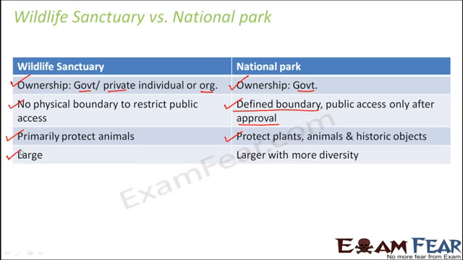Wildlife sanctuary is large, but national park is larger with more diversity. So here it is more diversified. That's why if you see in India, the number of wildlife sanctuaries is more, but size-wise they are smaller. But national parks are quite larger, and since they are larger, they can accommodate more variety of plants and animals. So that's how wildlife sanctuary and national park differ from each other. However, both of them aim towards conserving biodiversity.